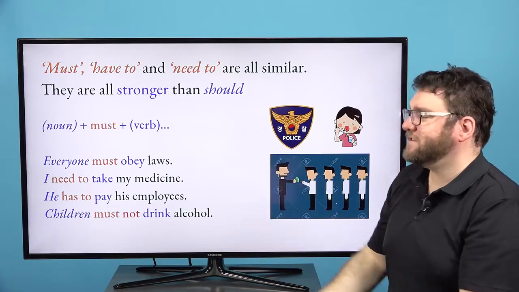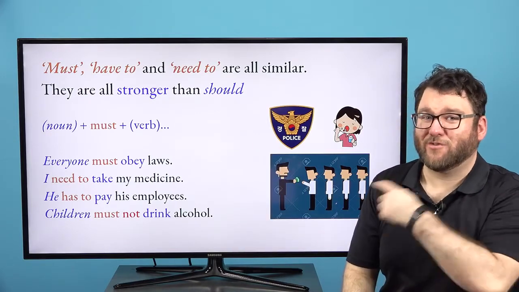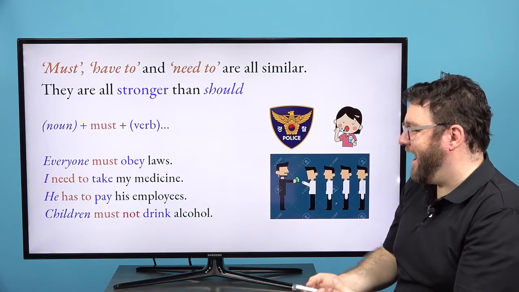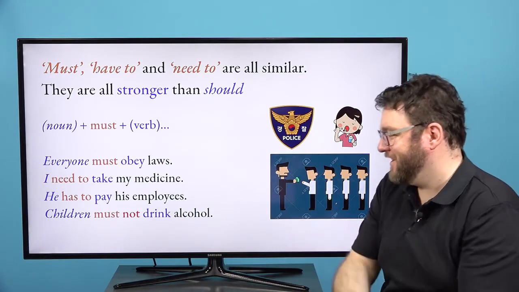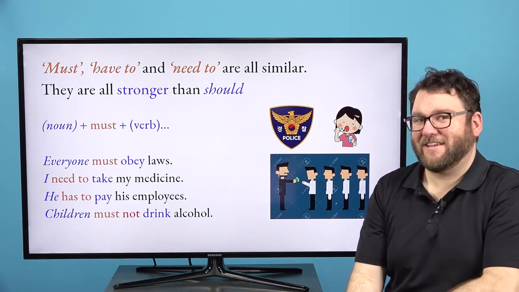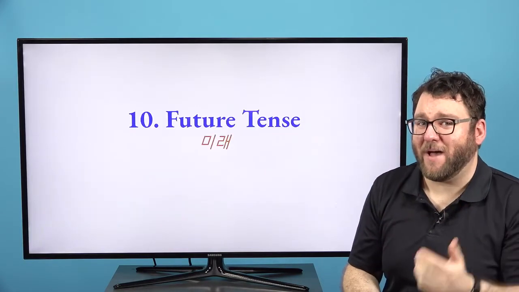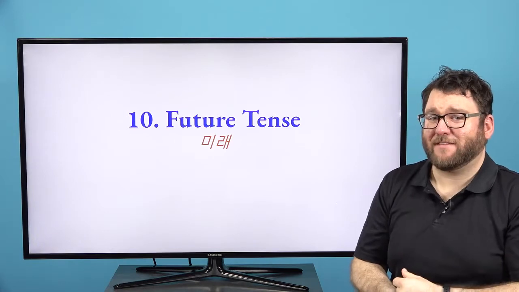So everyone must obey the laws. If not, you die, yes? So and we talked about I need to take my medication. He has to pay his employees. So we talked about these differences. You can go back and look at the previous lessons.